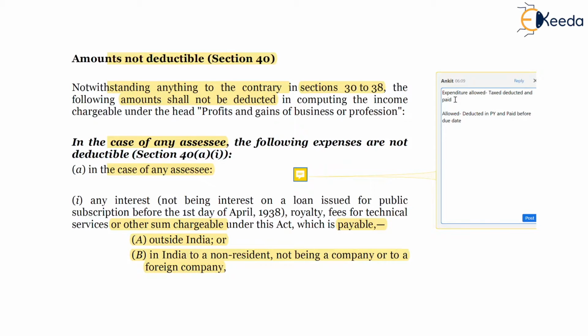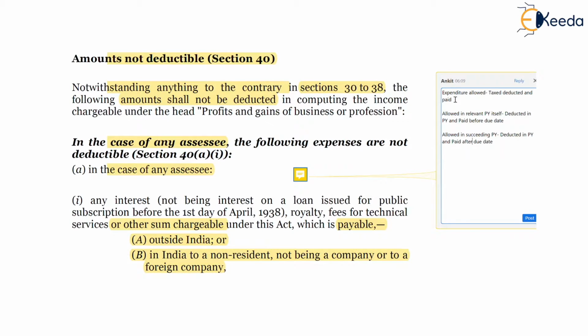Then it is allowed in the succeeding previous year if it has been deducted in the previous year and paid after the due date.